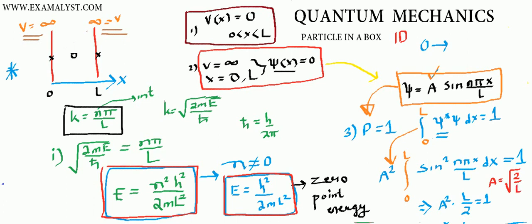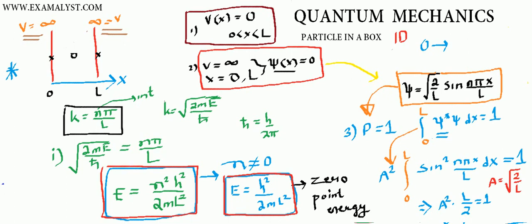So what is the complete wave function after putting the value of A? Since A is root over 2 by L, the complete wave function is root over 2 by L sine n pi x by L. Agreed? So we got the complete wave function that represents the particle in a box.